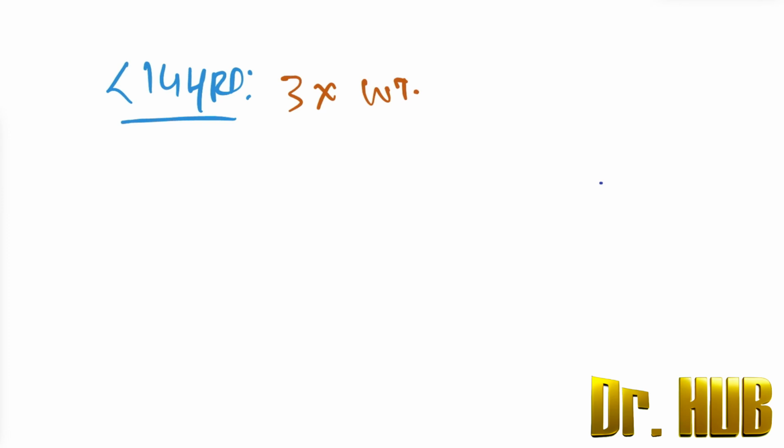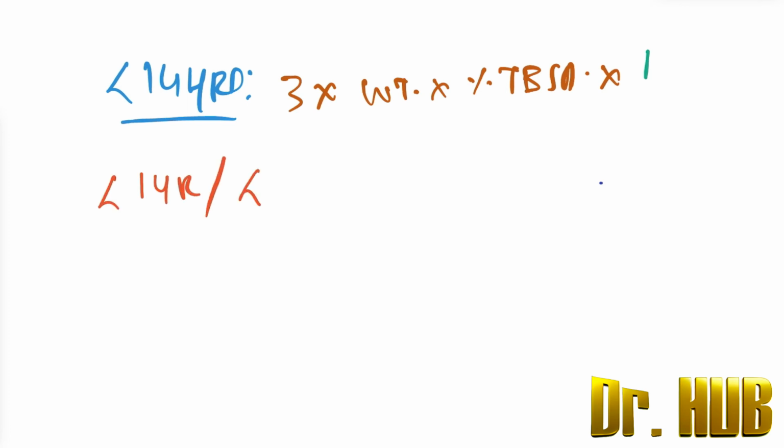Now moving on from the adult group to the age group less than 14 years. The formula is 3 into weight in kgs into the TBSA, multiplied by 1. Next is the age less than 1 year or less than 30 kgs.